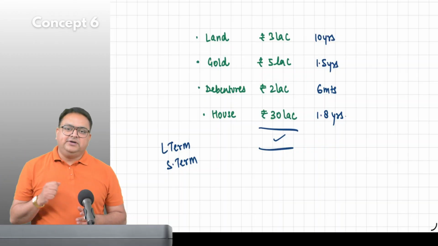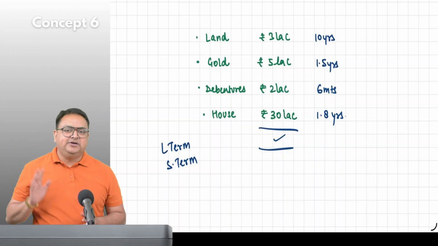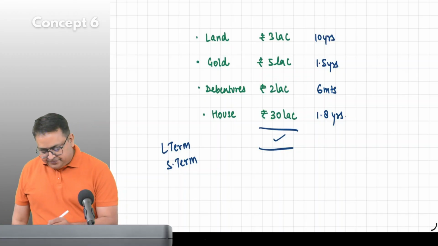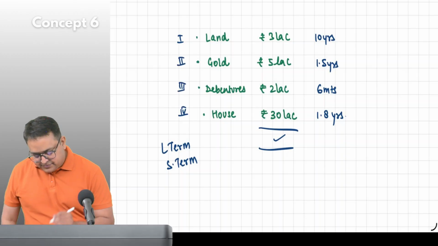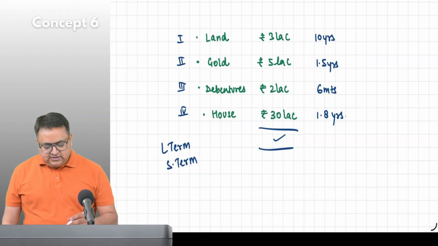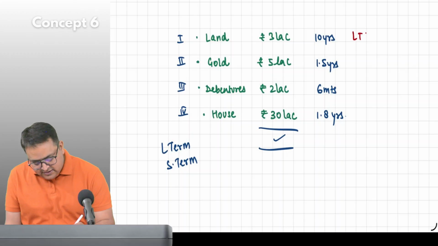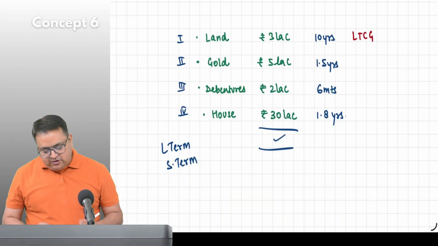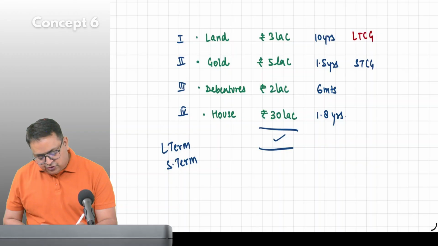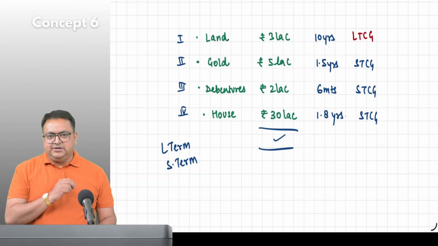So 2 years is the parameter. More than 2 years, long term. 2 years or less than 2 years, short term. Exactly 2 years, short term. Got it? Now please tell me, this is first, this is second, this is third, this is fourth. First one, long term or short term? Long term. So we call it LTCG, long term capital gain. And all others are short term. Everybody got it? So there are two types of capital gain. One is long term, other is short term.